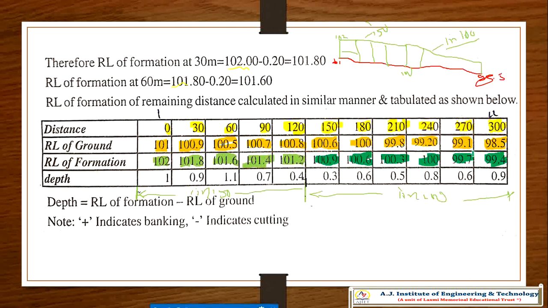So in the formation level, all the green lines are the formation level. Now you can see all the things are in filling.